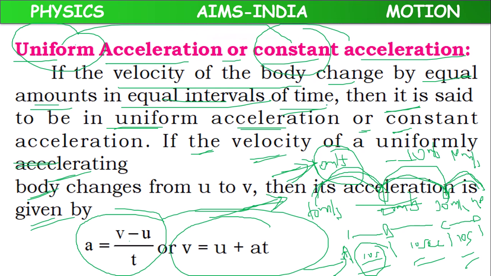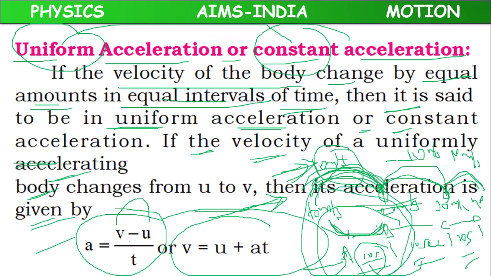So in this case, as the time interval is constant and the velocity gap, the increase of velocity, is also constant. So to find the acceleration, we take 20 minus 10 by 10, which means 10 meter per second by 10 seconds, which is equal to 1 meter per second squared. So acceleration in this case we can calculate with the help of the formula v minus u by t, where if you take any instant,